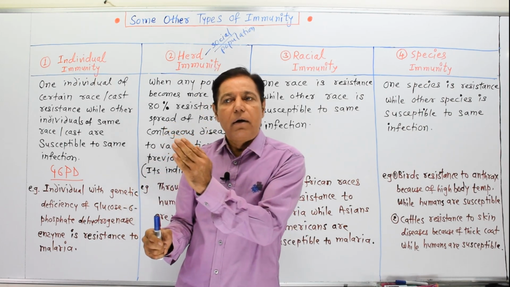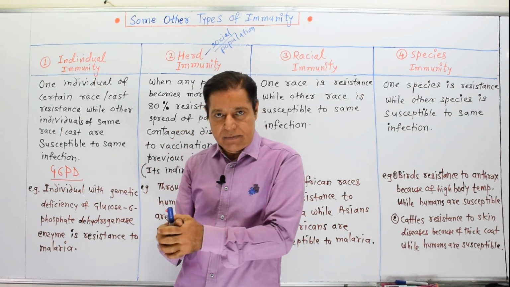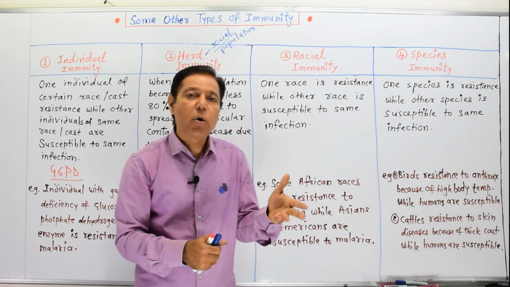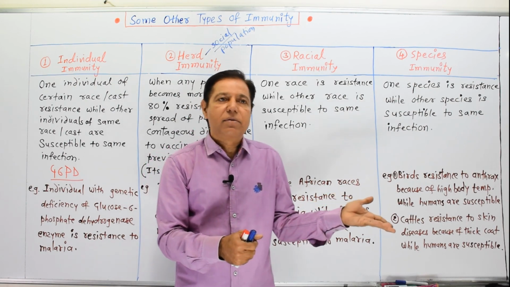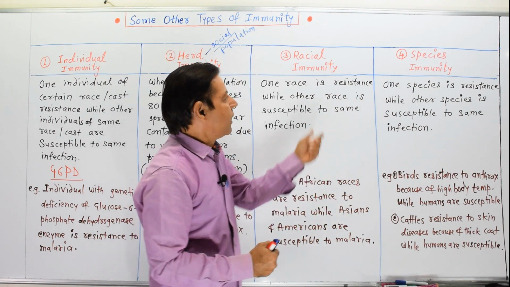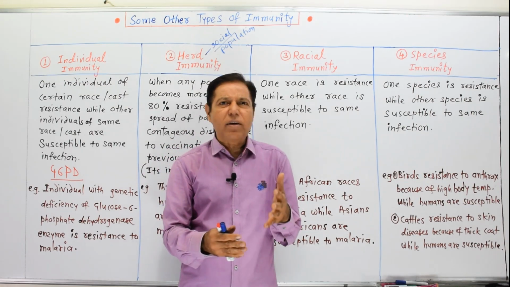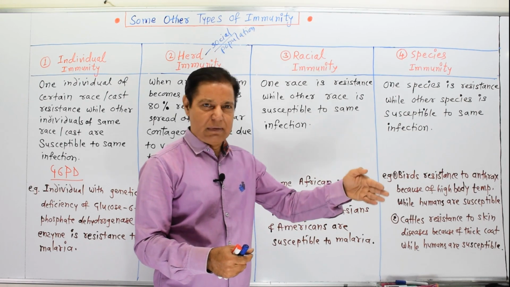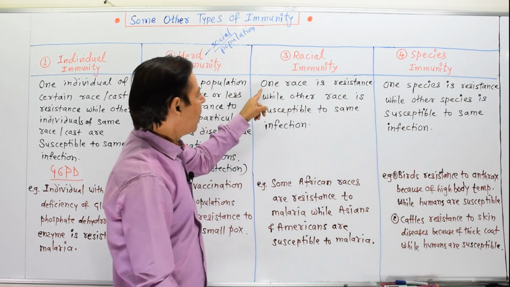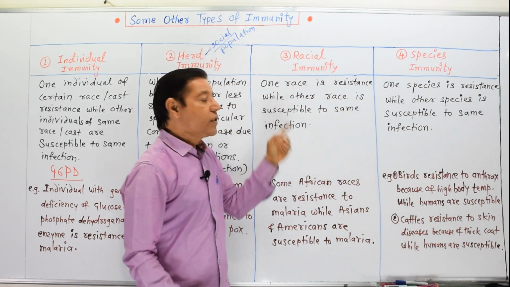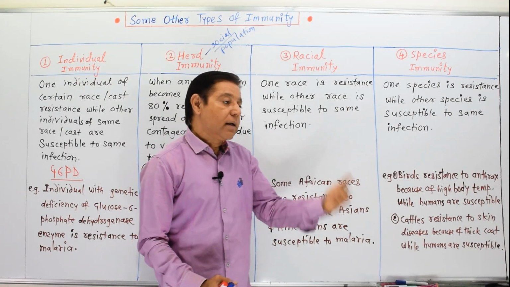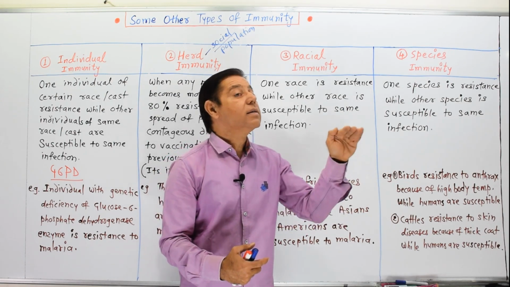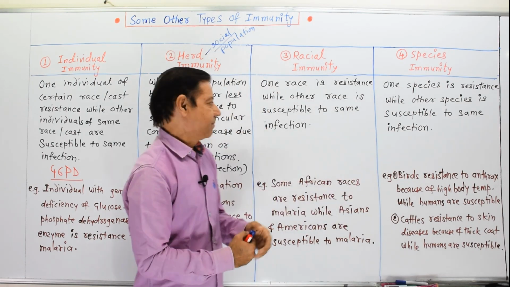Suppose the Negro race of Africans, the Caucasoid race of Asians or Americans, then the Mongolian race of Japanese and Chinese peoples. Race is not a perfect term biologically, but it is still used on a social level. One race is resistant while another race is susceptible to a particular disease or the same infection.